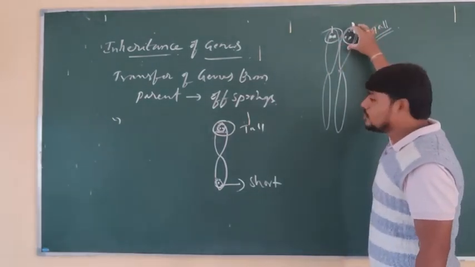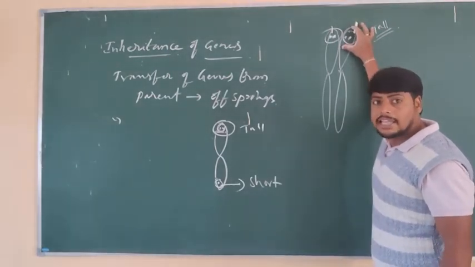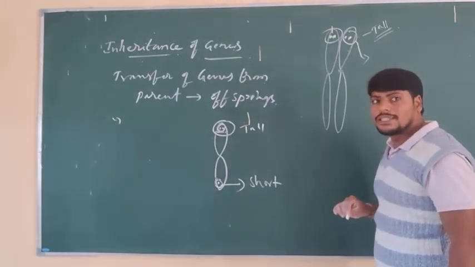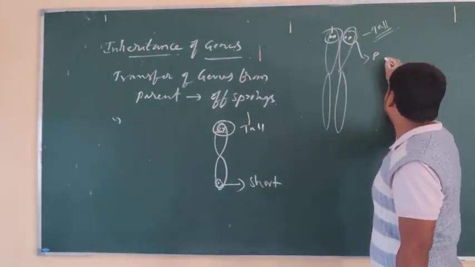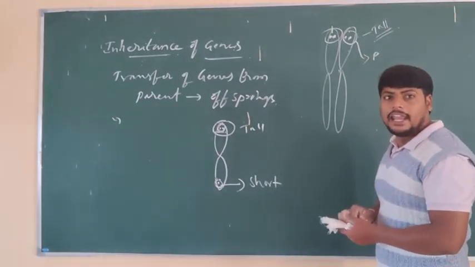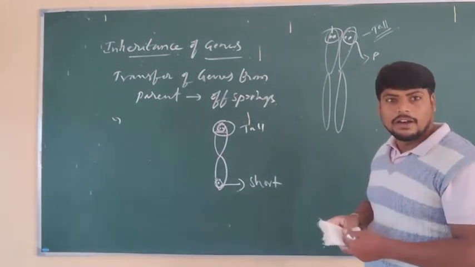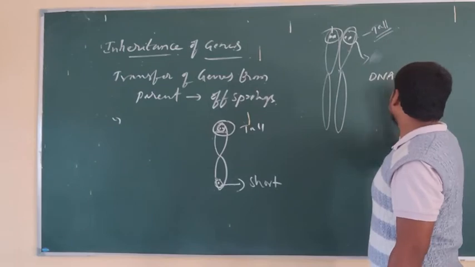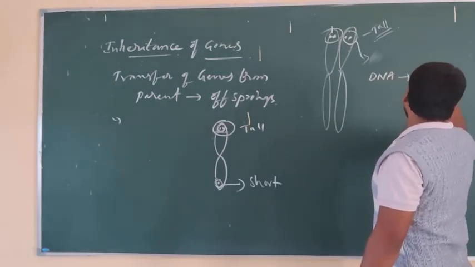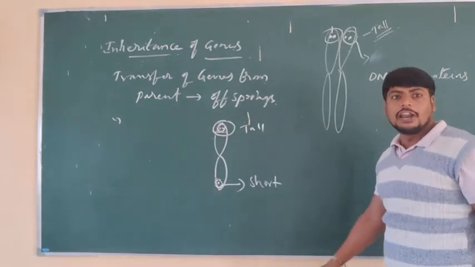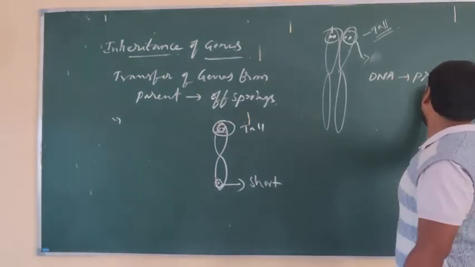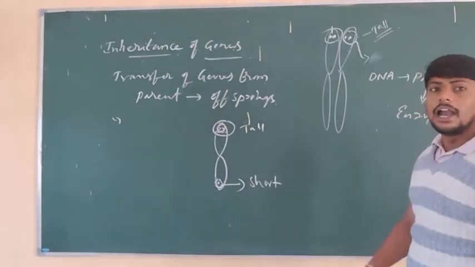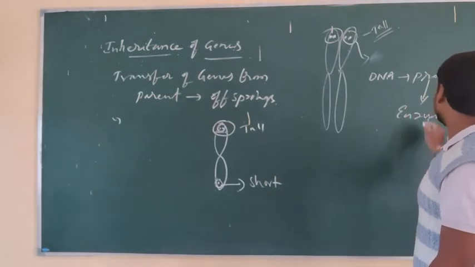So if these genes start functioning, what is happening here? These genes allow the synthesis of proteins. As we know, DNA helps in the synthesis of proteins. We have discussed this. So these proteins are synthesized. The functional form of the protein is called an enzyme. What is the functional form of the protein called? Enzymes.